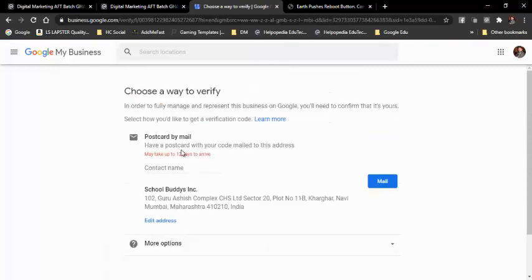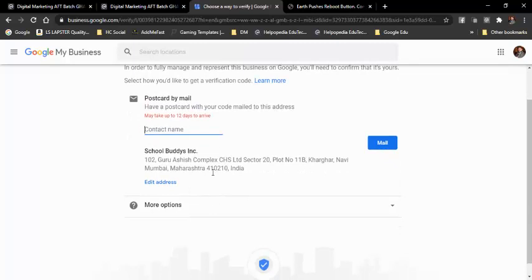So after clicking on next, it will ask for a postcard. So postcard by mail. So over here what we can write is our name. Over here we have more options. You can't fully manage your listings until you are verified. So for that reason I need to add my name over here, and for my reference I will just say that this is just for my reference because I have many other listings also. So for that reason I will select this option over here like this. So on the postcard it will be written like this.